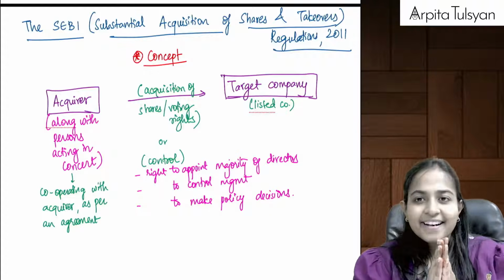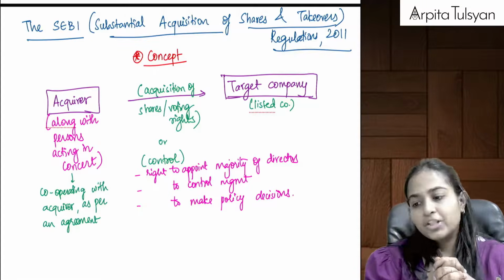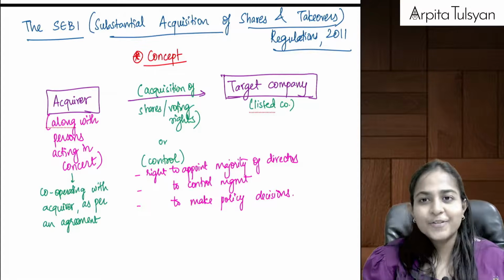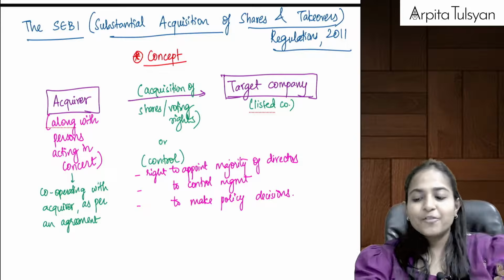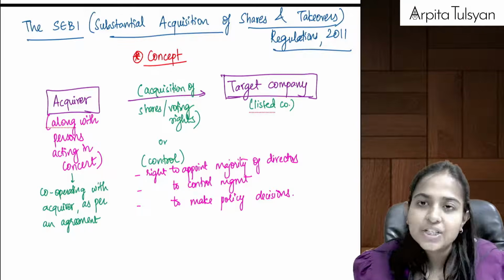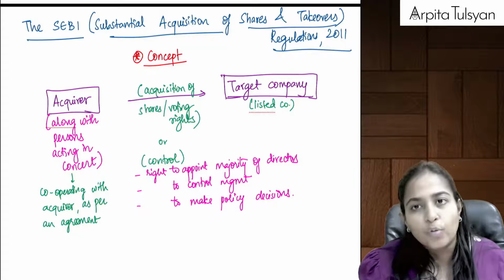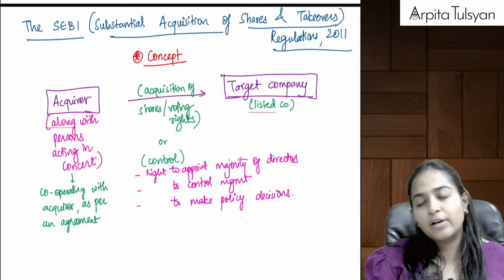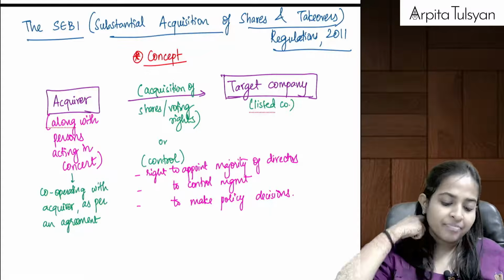Okay, so let's start with the next SEBI regulation, that is the SEBI SAST regulations 2011. Ma'am, what is the full form of SAST regulation? So it is substantial acquisition of shares and takeovers. Okay, substantial acquisition of shares and takeovers regulations 2011.